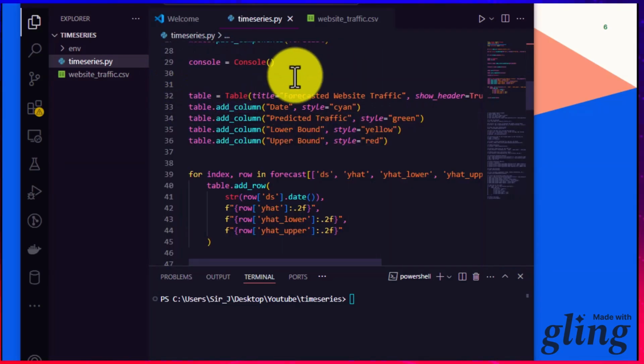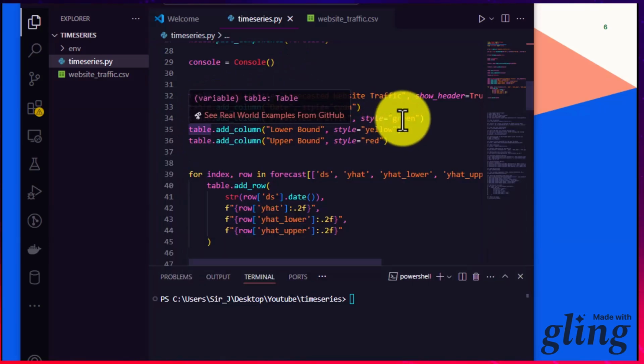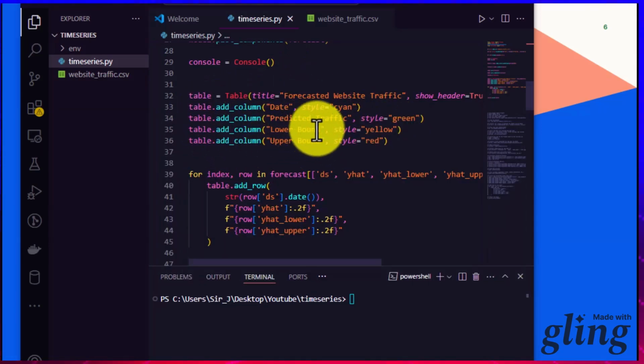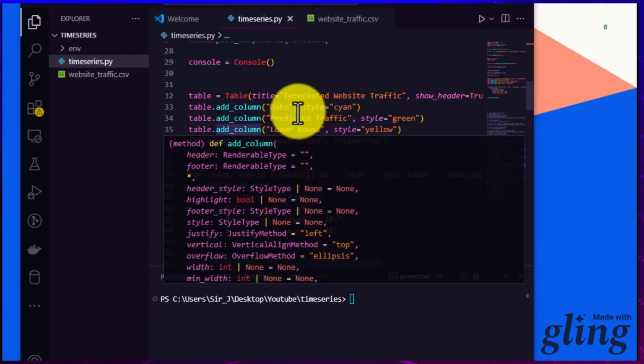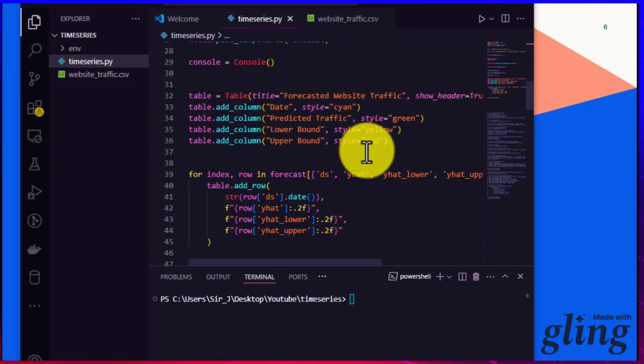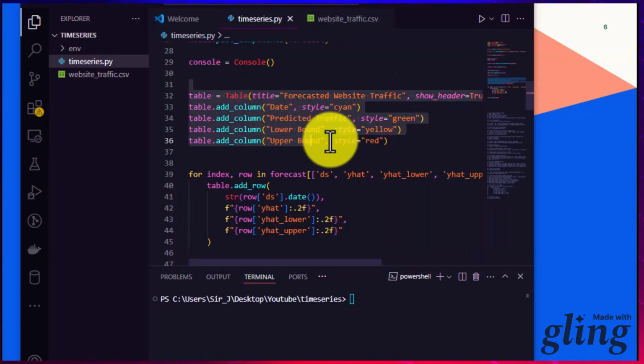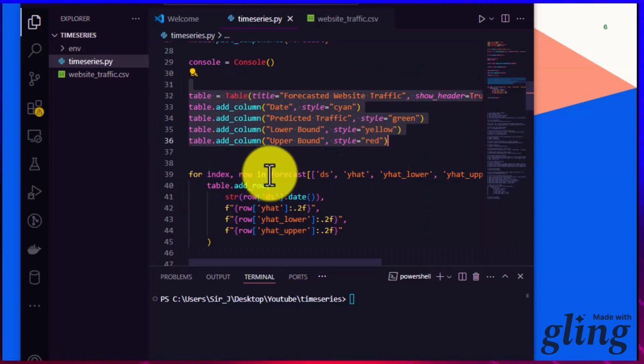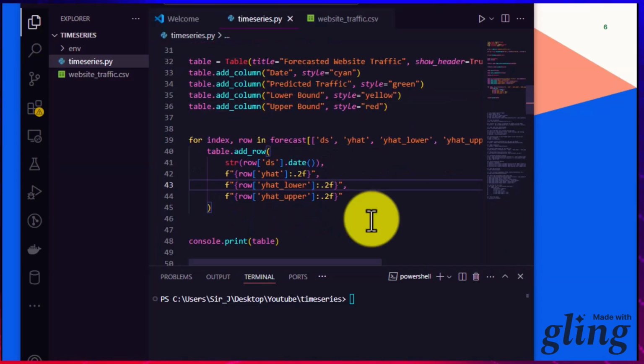So we have the column for date, we have the column for predicted traffic, and then with color green, then we have a lower bound and upper bound. Then lastly, we add rows to the table. Remember, these are columns, so we need to add rows. So we are looping through the index row in the forecast. Let's print the table to see what we have.